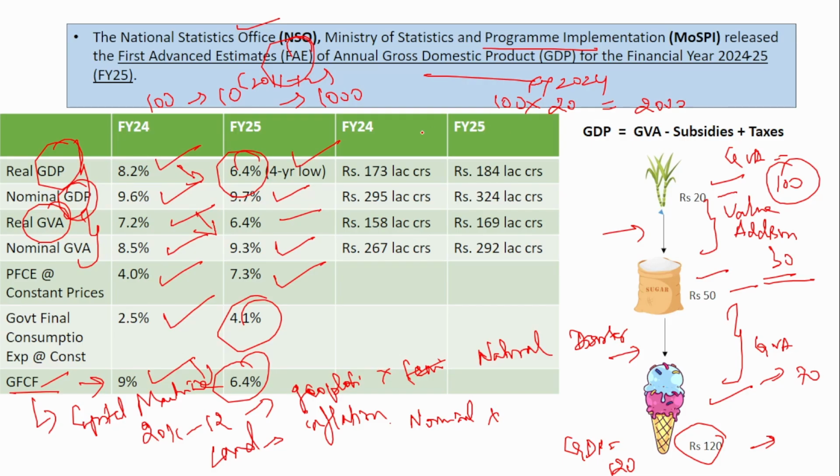And these are the values: 173 lakh crore real GDP in financial 24, and similarly 184 lakh crore in financial 25. Then 295 and 334 in case of nominal GDP, and real GVA is 158 lakh crore and 169 lakh crore, and nominal GVA is 267 lakh crore and 292 lakh crore. So remember the real GDP value. It was 173 lakh crore and is expected to grow to 184 lakh crore in financial 25.